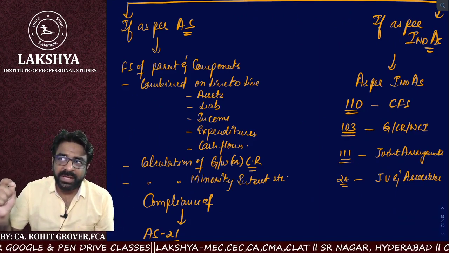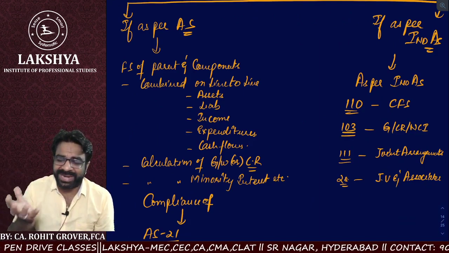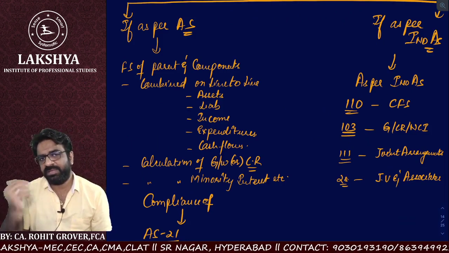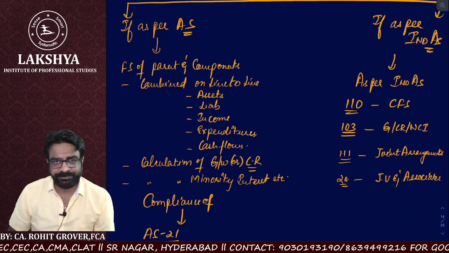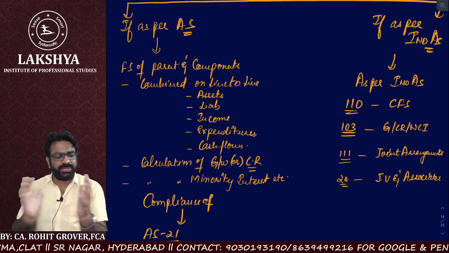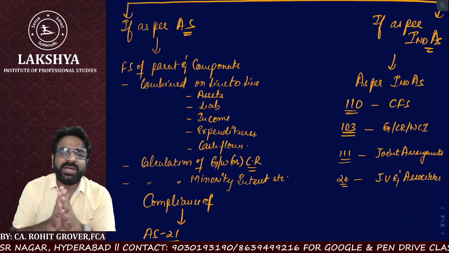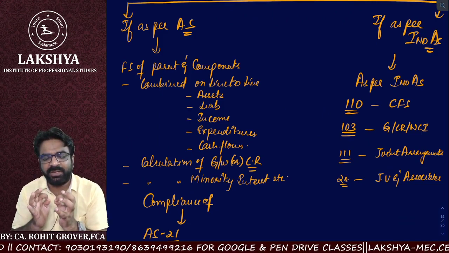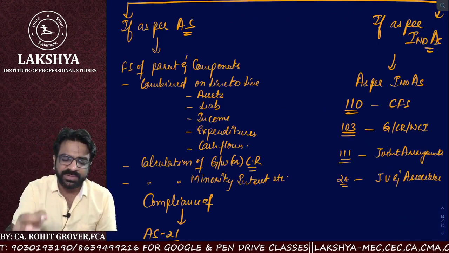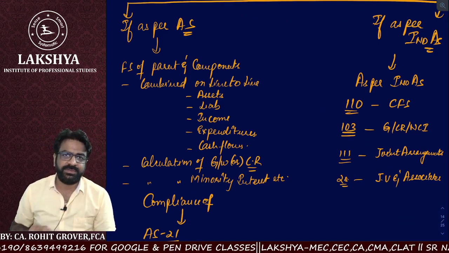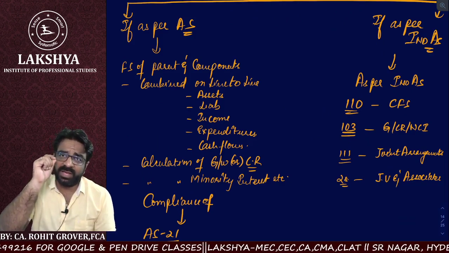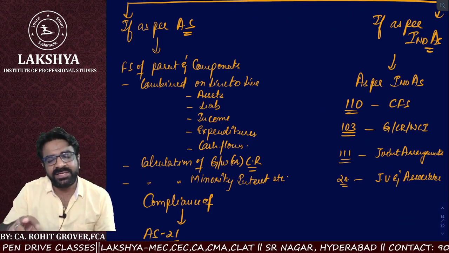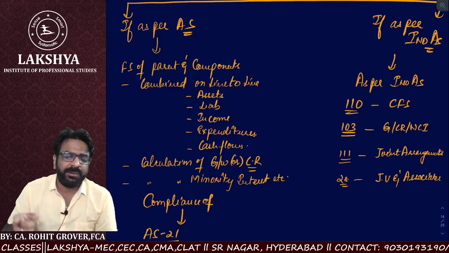And when I acquire a subsidiary worth 500 crores at 350 crores, did I pay 150 crores less or not? That is called capital reserve. And while doing the consolidation, we also have to ensure that we are calculating the minority interest. Why am I using the term minority interest? We are talking about those companies following accounting standards. When the company is following accounting standards, we do not call it non-controlling interest. We call it minority interest.